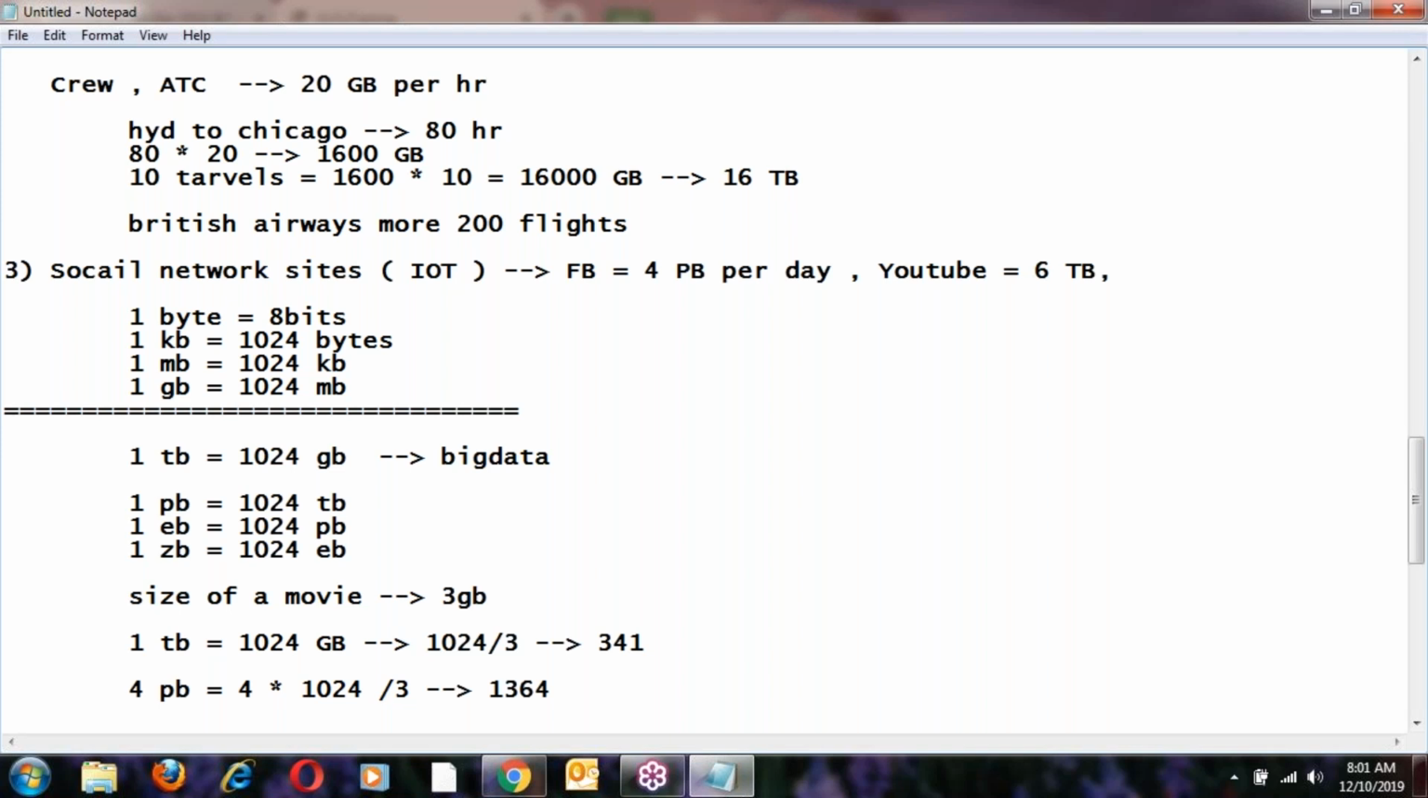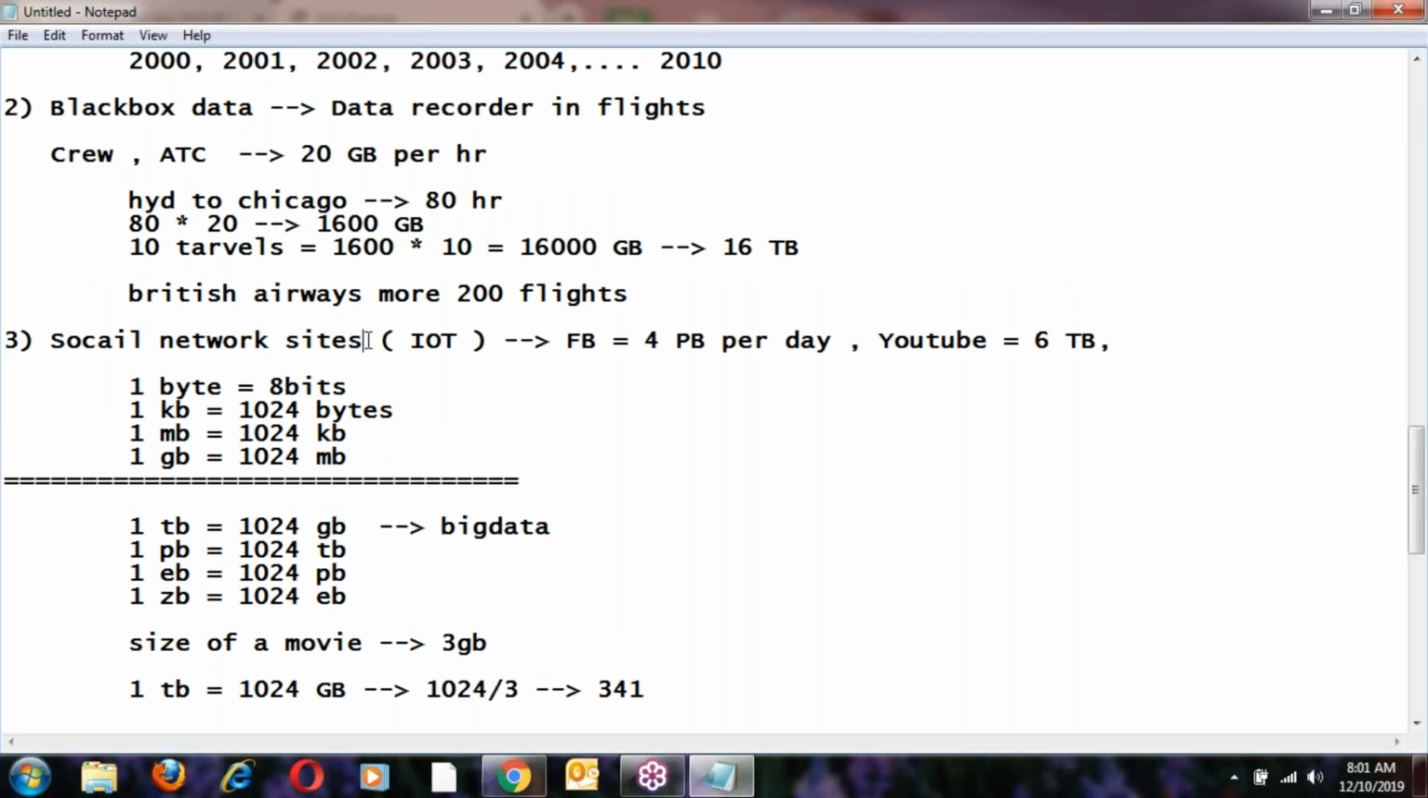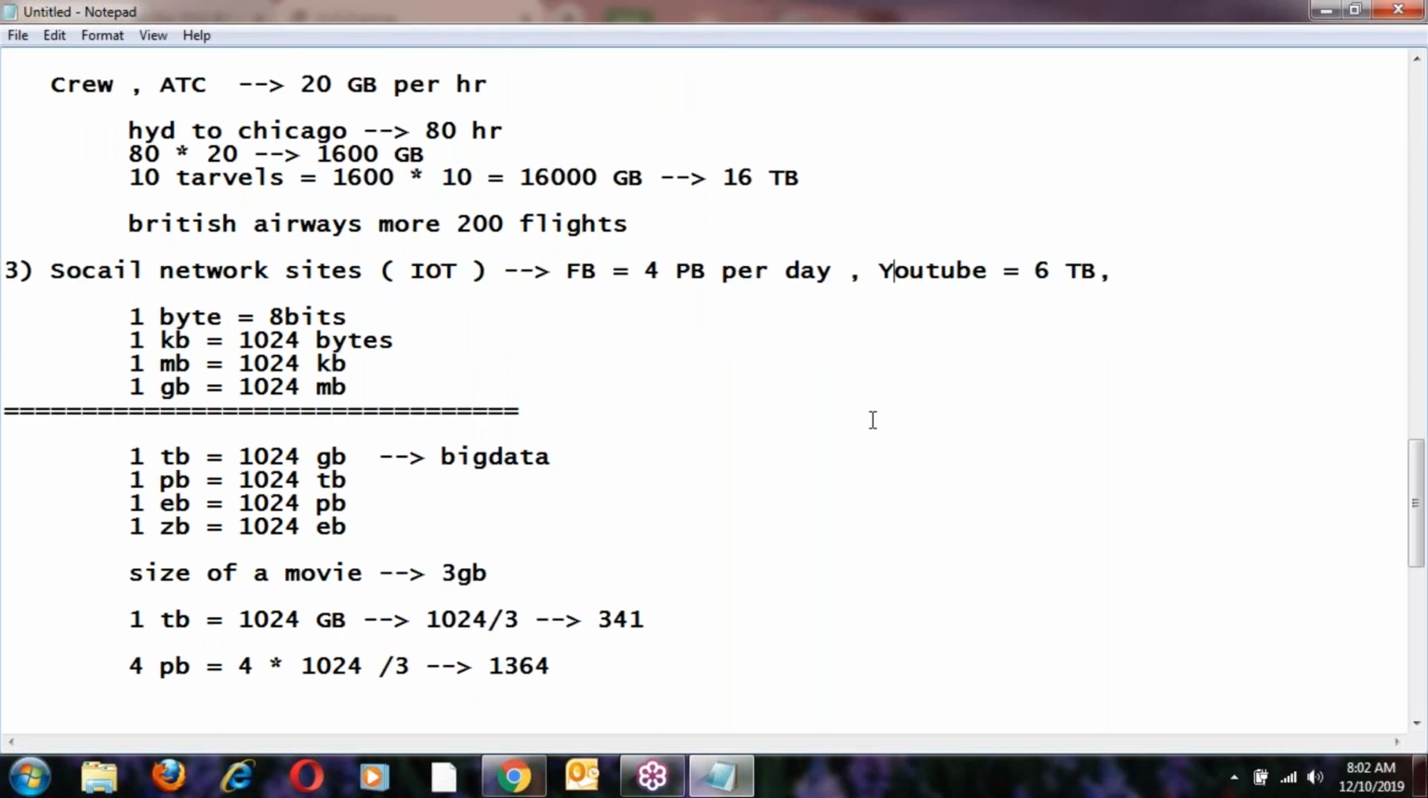Try to analyze like this: what is TB, what is petabyte, what is exabyte, what is zettabyte? So 4 petabytes of data means almost 1364 movies we can store. That much data, around 1300 movies' worth, is generated on Facebook every day. This is one of the best examples of big data. Social network sites like Facebook, YouTube, Twitter, Google, are generating a lot of data every day.